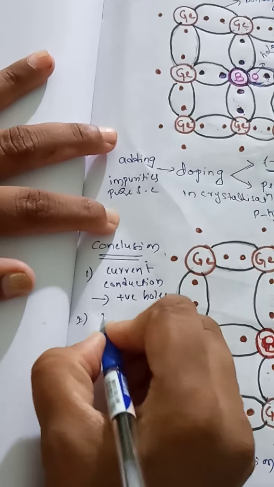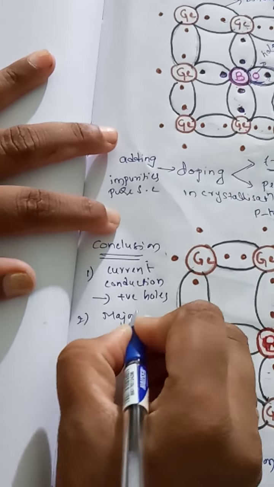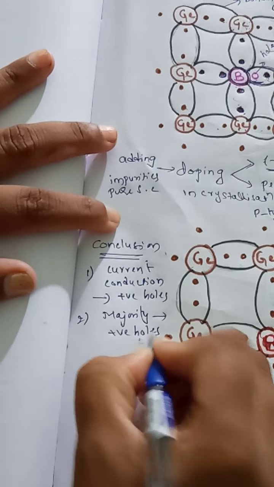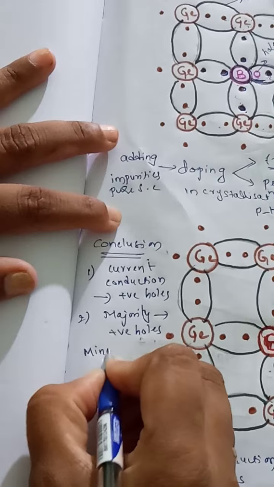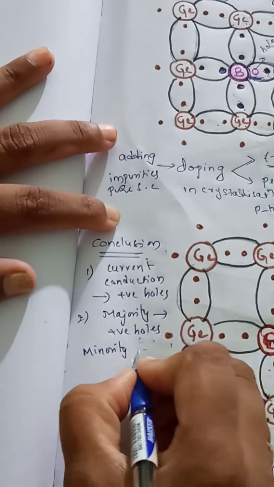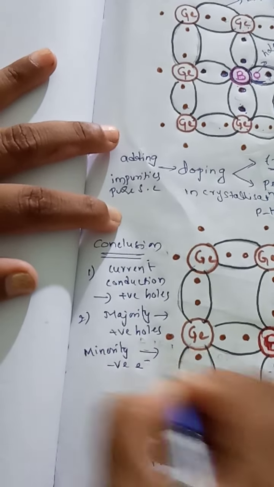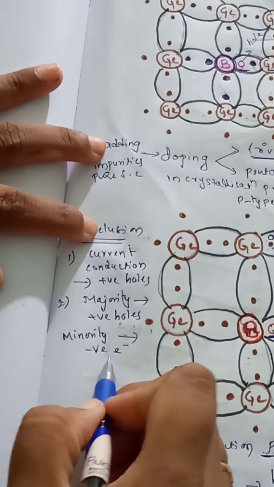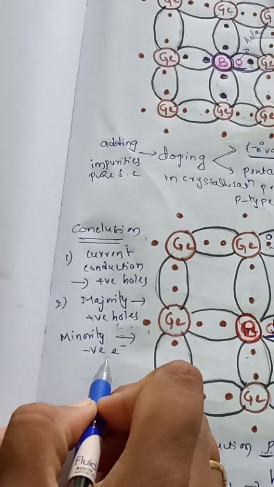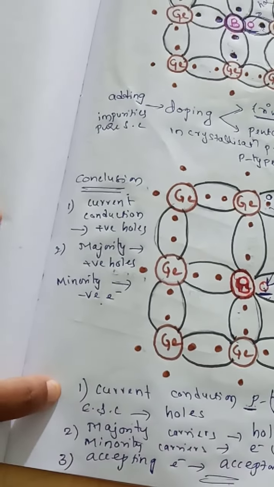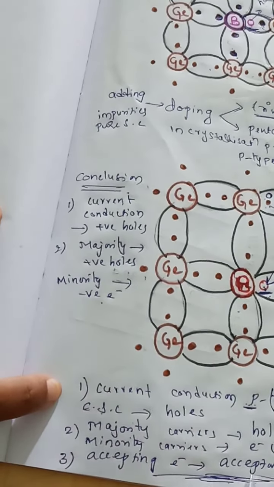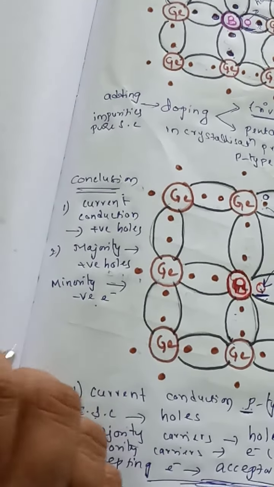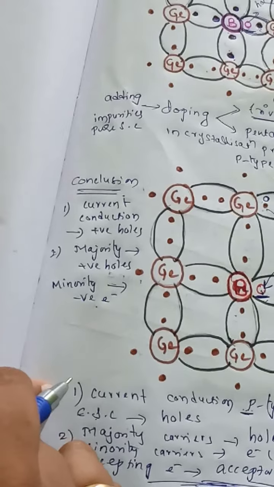The second, majority carriers are positive holes, and minority carriers are negative electrons. Along with this we have the acceptor impurity, which is accepting the electrons.